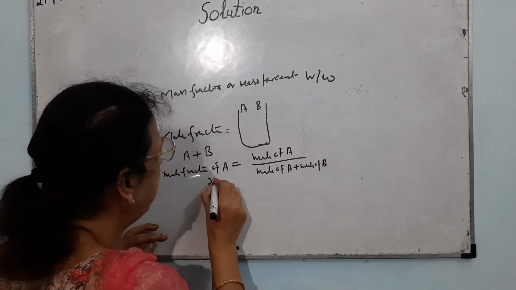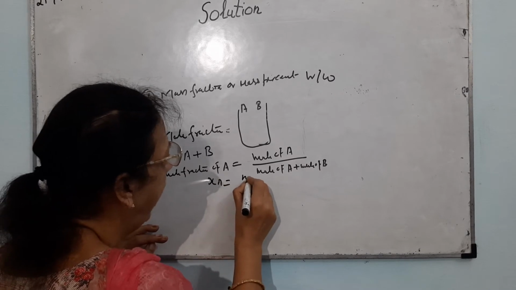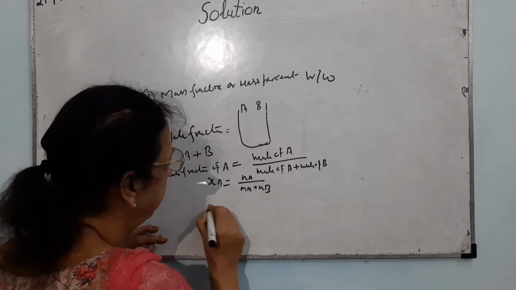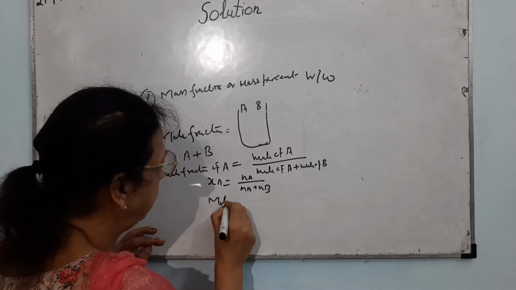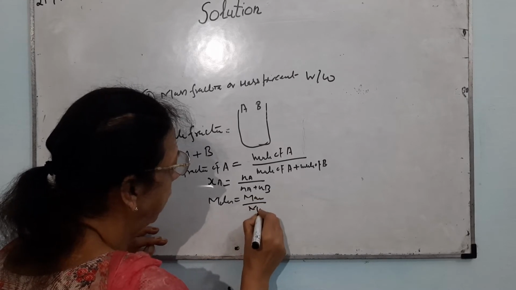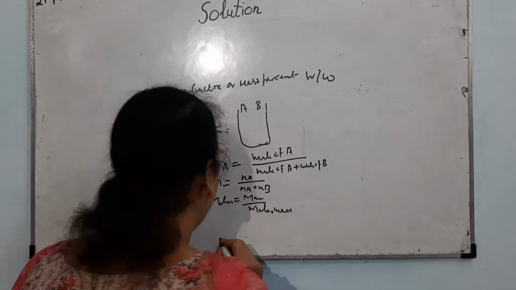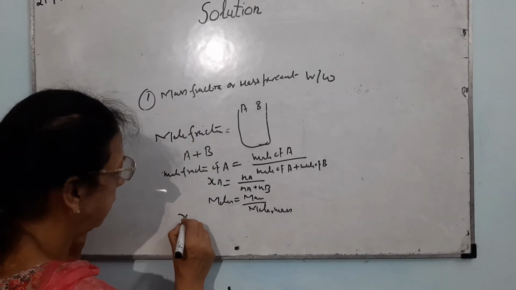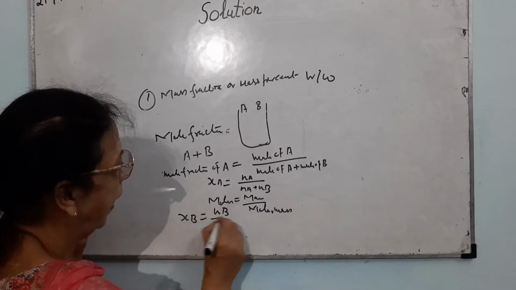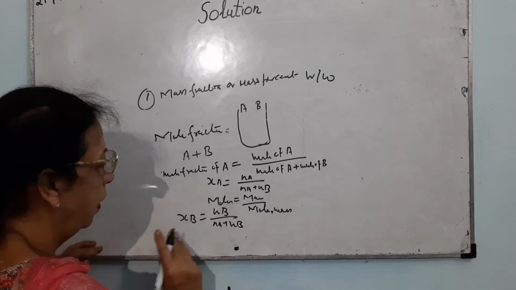The mole fraction is expressed by X. XA is equal to NA upon NA plus NB. The moles are always equal to mass upon molar mass, so the moles can be calculated. If I want to calculate XB, that is the moles of component B, that will be NB upon NA plus NB.